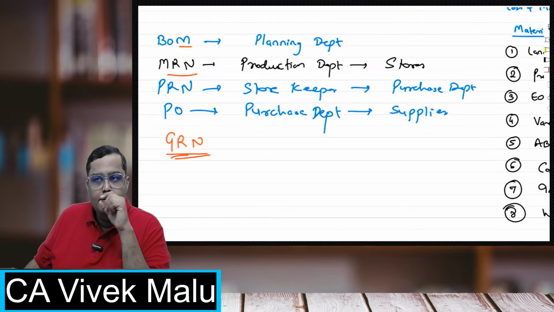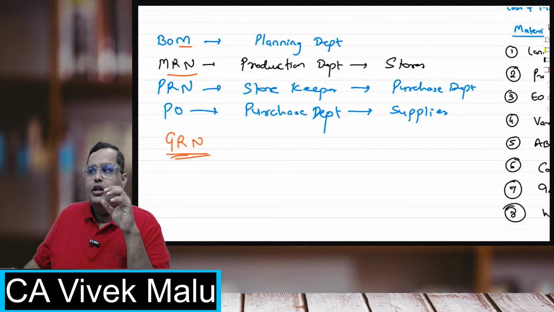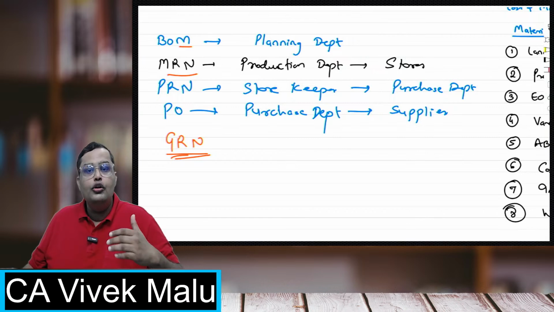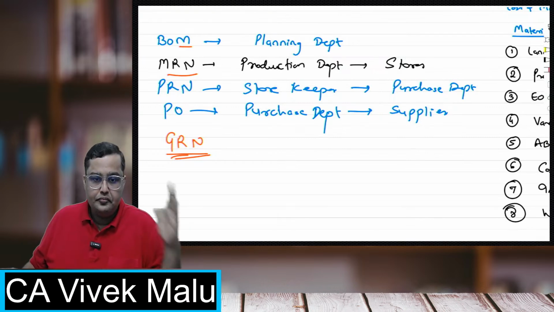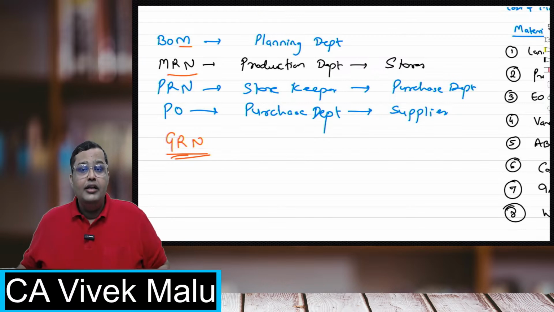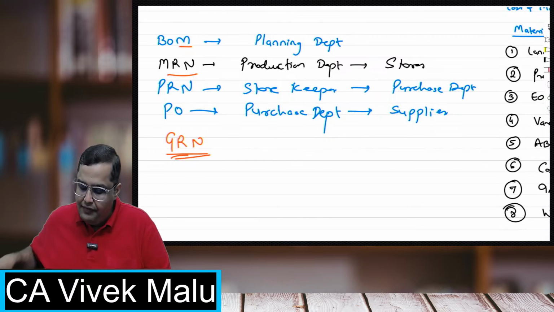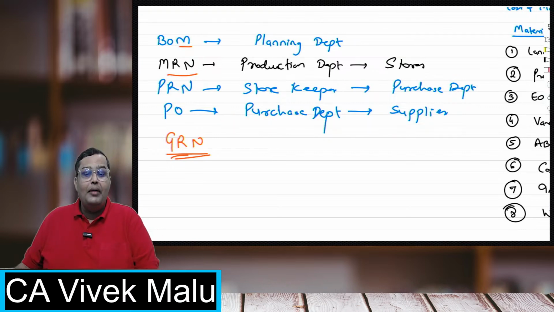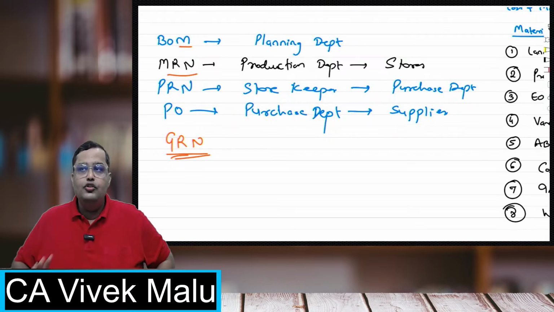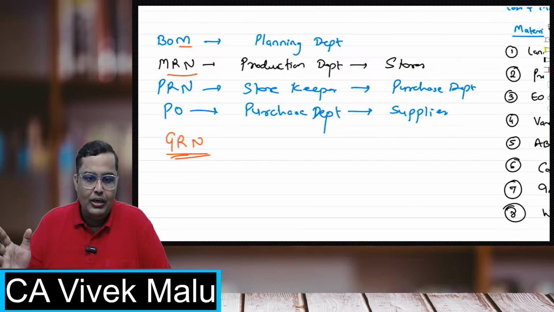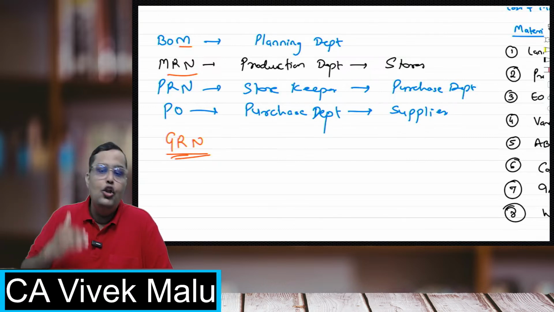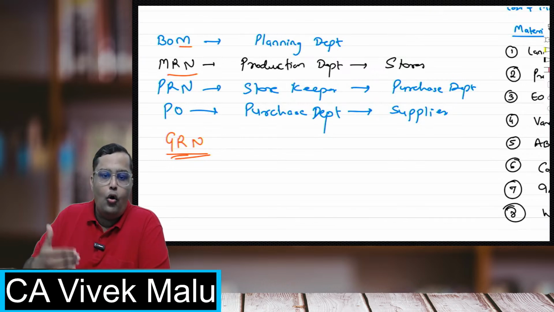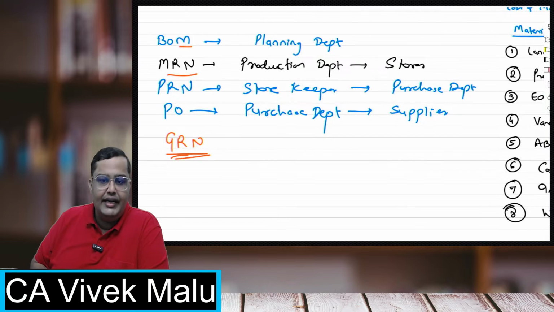So students, it is necessary to make sure that you do not order a very low quantity, and you also do not order a very high quantity. Whenever the purchase department is placing a purchase order with the supplier, they should not purchase a very high quantity, and they should not purchase a very low quantity. With respect to the goods which you are ordering, there are always two costs which are getting involved.